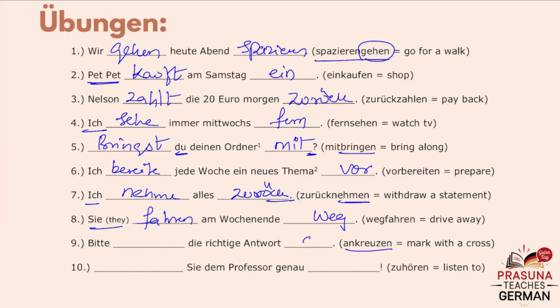Ankreuzen, it is an instruction, so it goes with: Bitte kreuzen Sie die richtige Antwort an. Zuhören, put the zu in the last. This is even like a suggestion, so go with hören Sie, might be a suggestion or instruction. So: Hören Sie dem Professor genau zu.